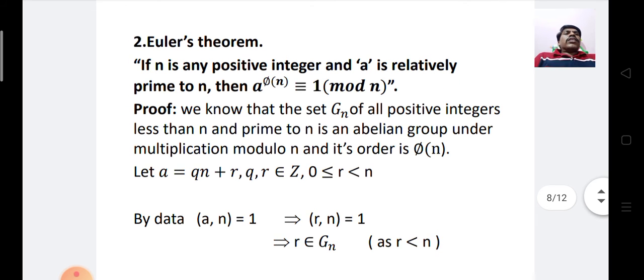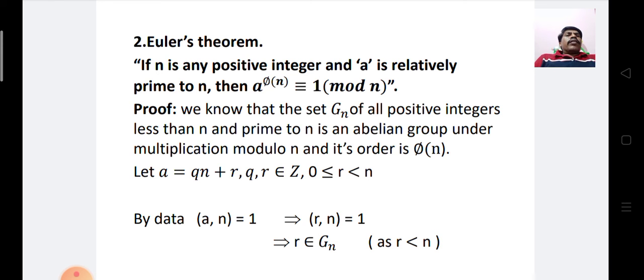The second consequence of Lagrange's theorem is Euler's theorem. If n is any positive integer and a is relatively prime to n, then a to the power phi of n is congruent to 1 modulo n.